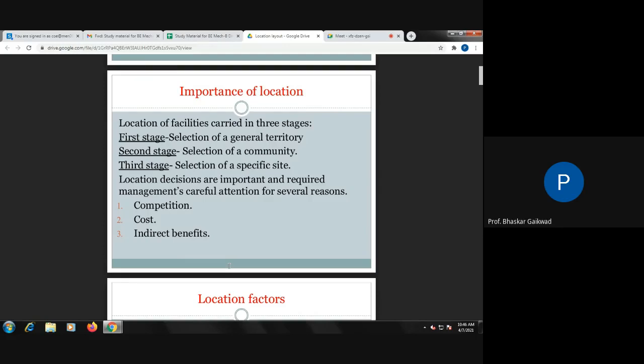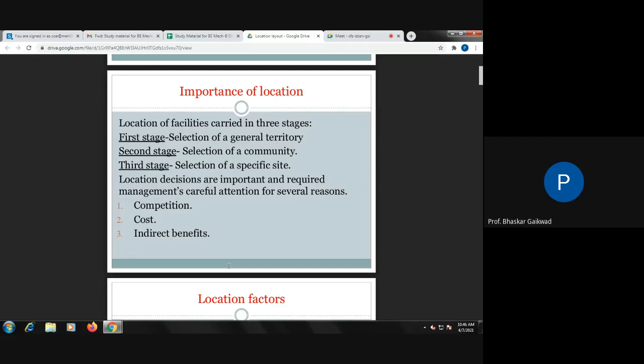Location decisions are important and require careful management attention for several reasons: competition, cost, and indirect benefits. These three points are very important at this stage. Competition means we have to face competitors, because if our product cost is more than our competitors', then whatever location we have selected may be wrong, because it unnecessarily increases the production cost.